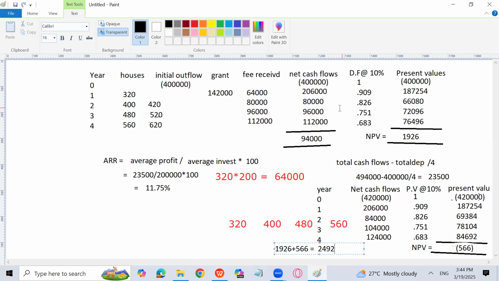But with the first instance, the extension of the wall, we will go for the project. Why? Because of corporate social responsibility also. Because it is for the benefit of the society, right? So non-financial factors should also be considered. Secondly, government is also giving us a grant for that, so we can have more projects in the future. Secondly, we are getting a positive NPV of 1926.